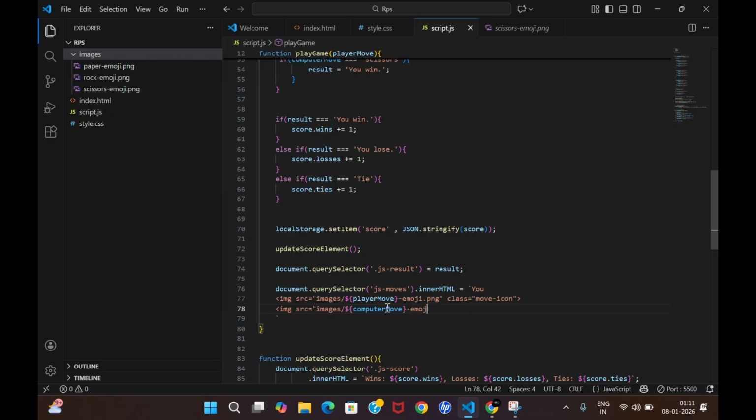It will be again emoji dot png. And your class name would be, let me say, again move icon, right? And after that, what you want? I want computer. Done. So this is the major part of the code which we have written till now.